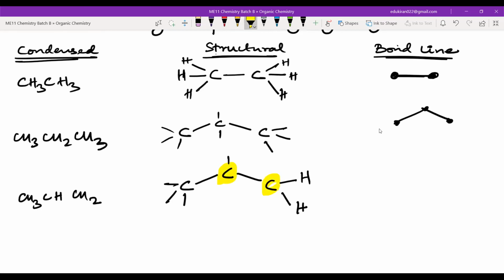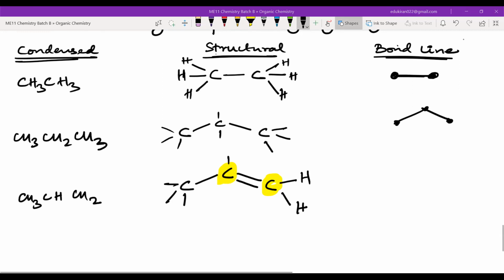When I look at this carbon and this carbon, how many bonds are they making? Both of them are making 3 bonds, yes or no? So what I have to do now is add 1 more bond here, to satisfy the valency of carbon. Got it, guys? Yes or no?